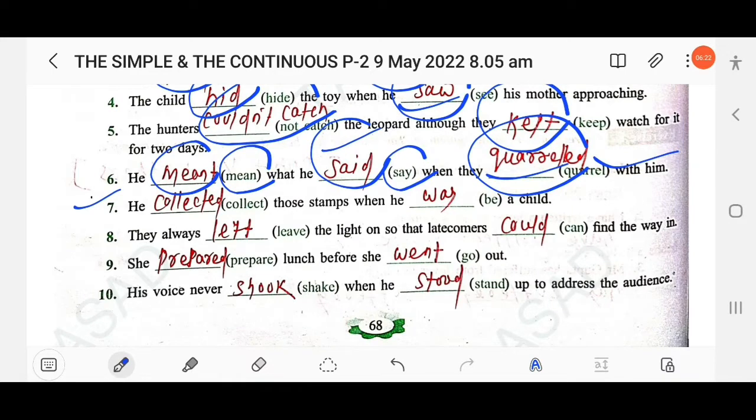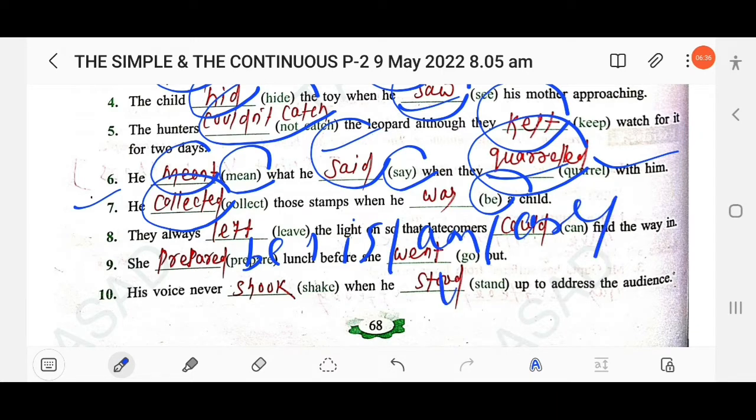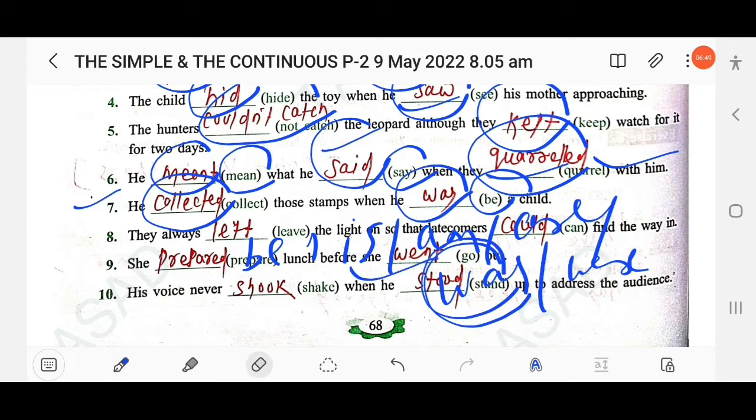The next, he collected those stamps when he was a child. Here the be verb is provided. The be verb is am, is, are, was, were. You have to use was because we are talking about the past: when he was a child.